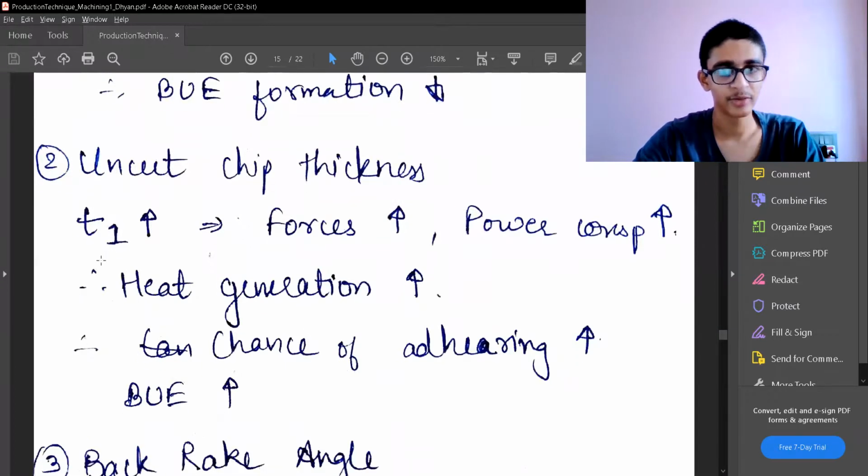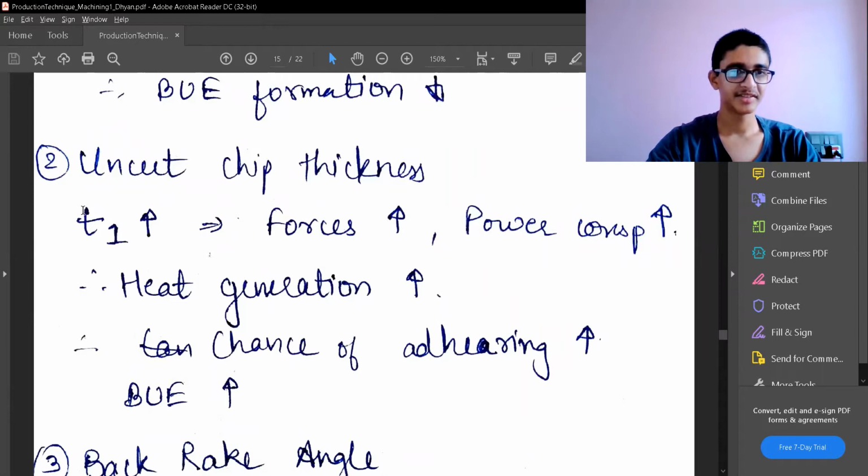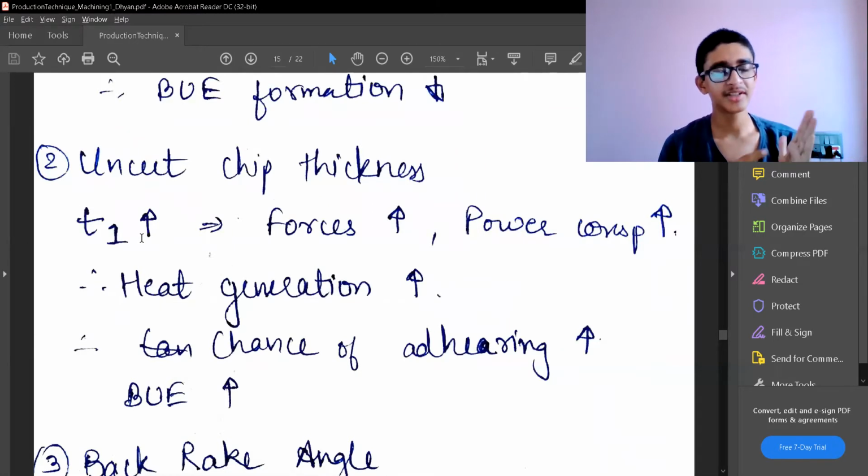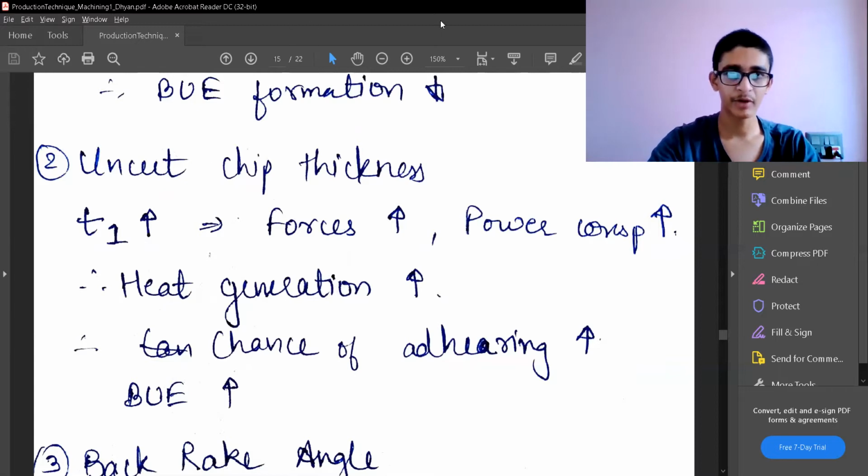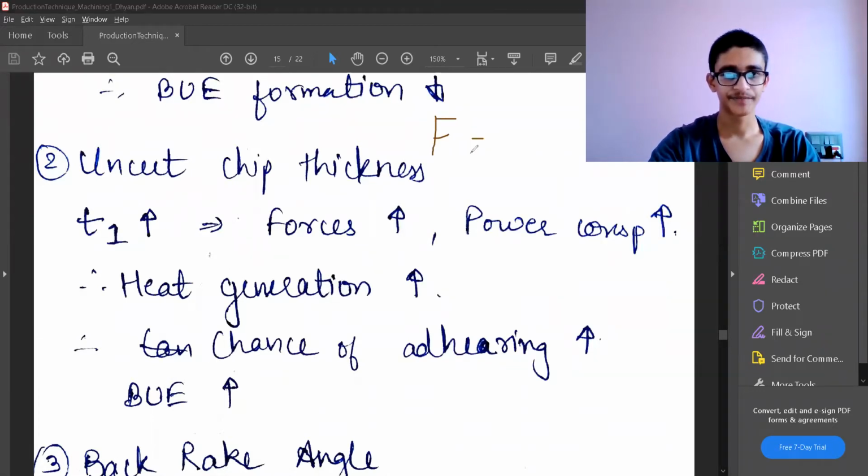Now let's look at the second factor, which is uncut chip thickness, that is T1. If I increase the T1 value, my forces are going to increase, because we have the formula for the force FC equation.